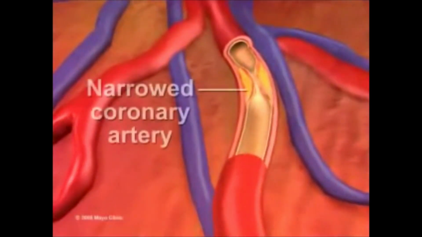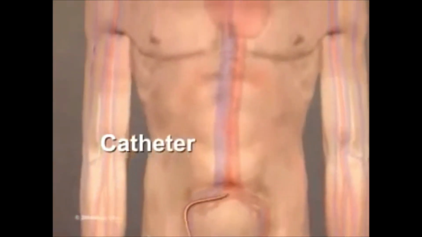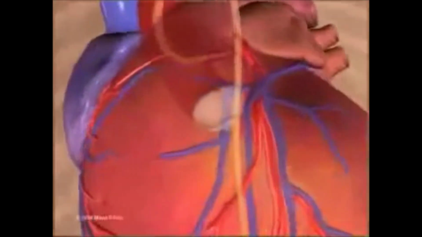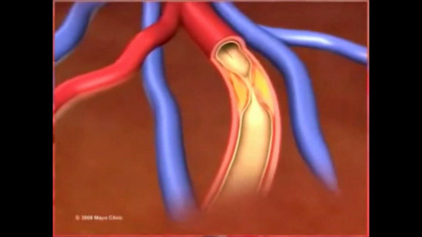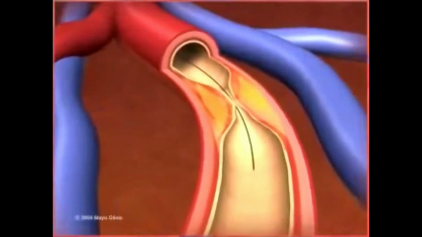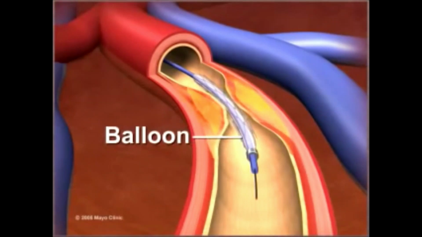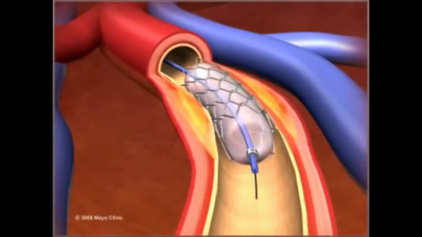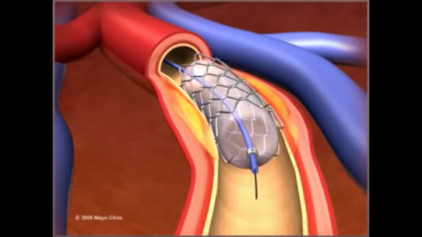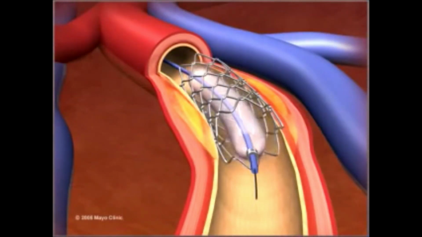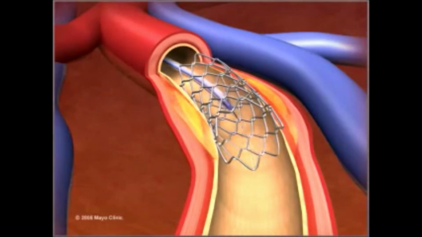Coronary angioplasty opens narrowed coronary arteries. A small, hollow tube called a catheter is inserted into an artery in the groin or arm and threaded to the affected artery. A thin, flexible metal wire is then advanced through this tube and past the site of blockage in the artery. A second, smaller catheter is then inserted over the wire and threaded to the same artery. When it reaches the narrowed area, a small balloon on its tip is inflated to reopen the artery and flatten the blockage into the artery wall, while at the same time stretching the artery open to increase blood flow to the heart. Both catheters and the wire are then withdrawn.